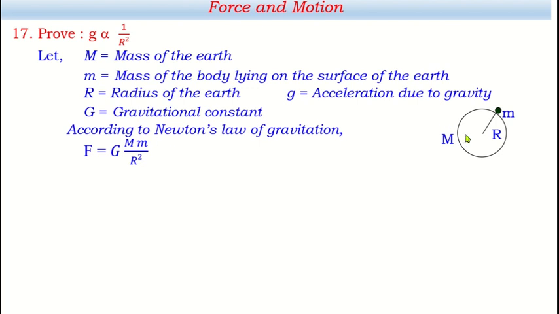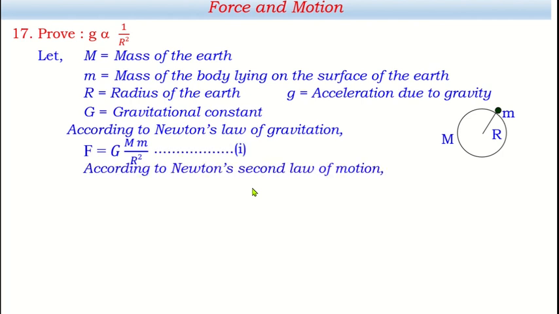That's why m1 and m2 are not written here. In place of that, capital M and small m are written, and the distance between them is the radius of the earth. That's why instead of d we are writing r. Basically this equation and F equals G m1 m2 by d square, both are the same. This is equation number 1, let's say.